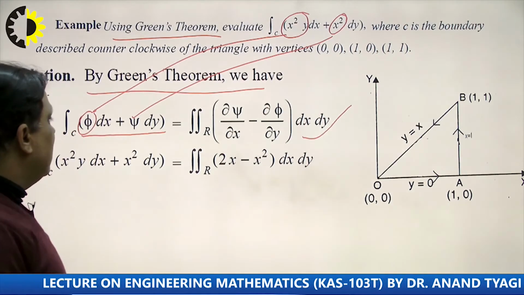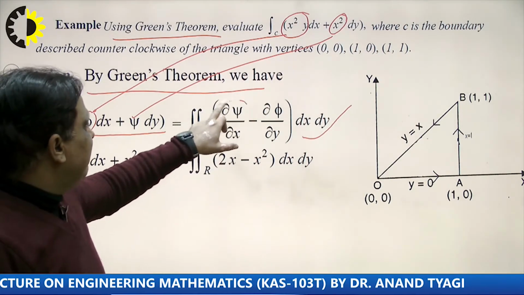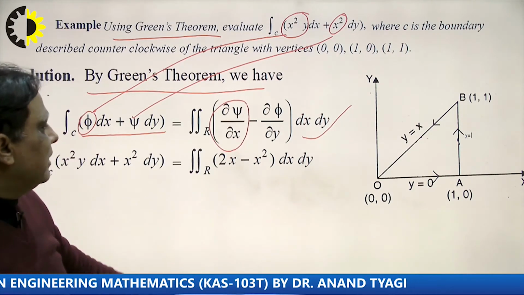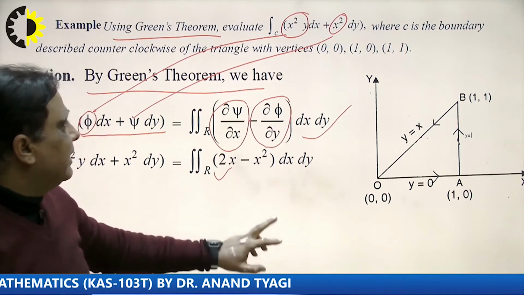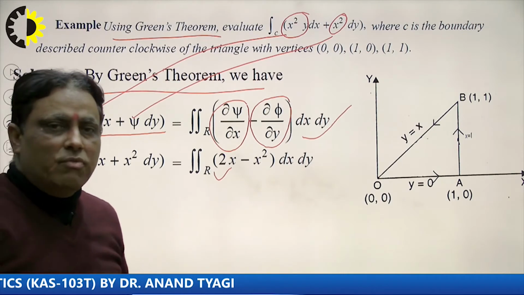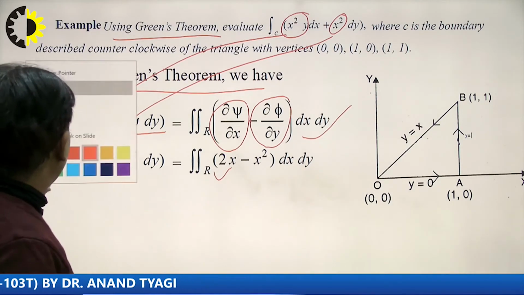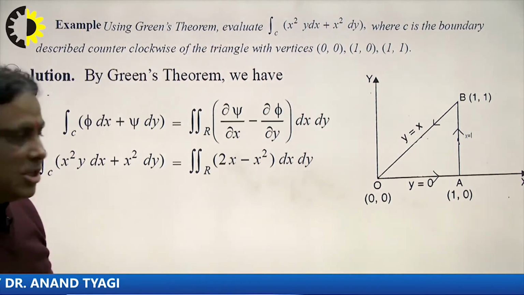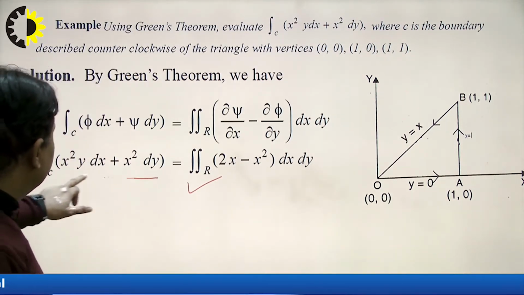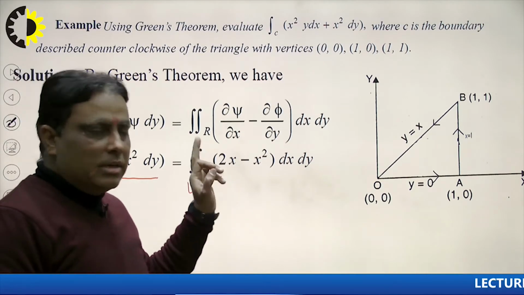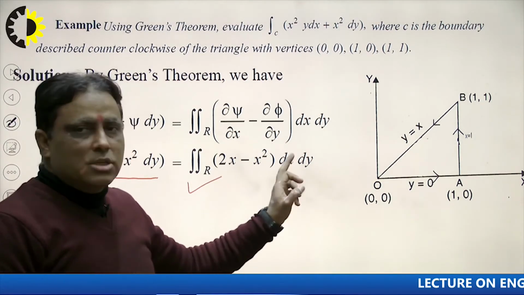Now we see what is the differentiation of psi with respect to x here, right? That means 2x. And what is the differentiation of phi with respect to y? That is x square, because differentiation of y is 1. So in this way we can solve the problem by using the double integration. That is our result, right? That means this line integral is equivalent to the double integral over region R of 2x minus x square dx dy.